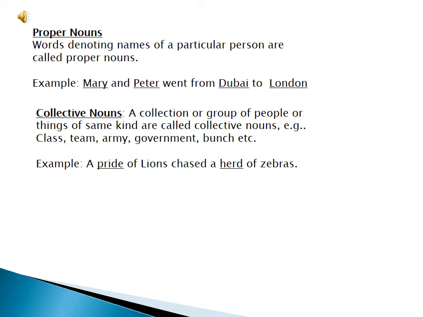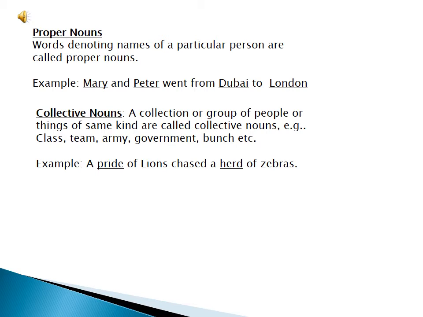In collective nouns, you know that collective comes from collection. When you collect something, you collect more than one thing, so they are collections or groups. The names of those groups are called collective nouns. For example, a class of students: a class is a collective noun. A team of players: there are many players, it's a team. So you can see that team is a collective noun.